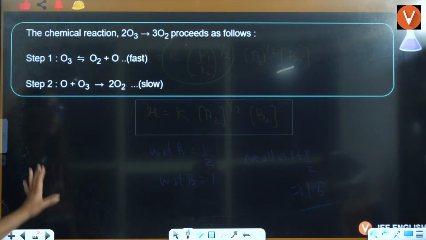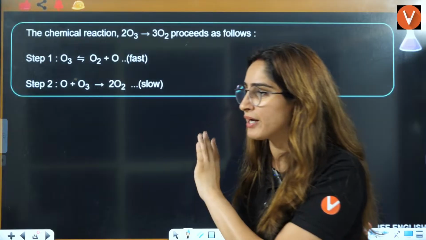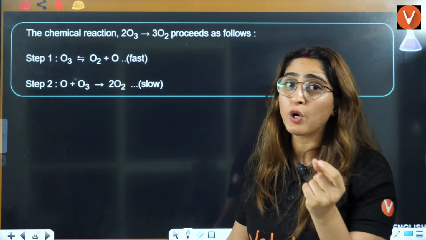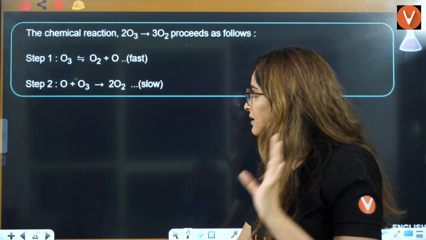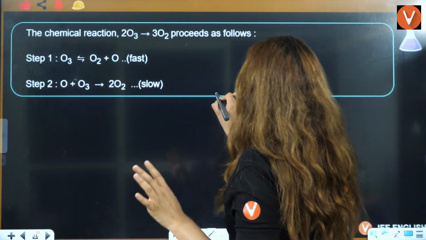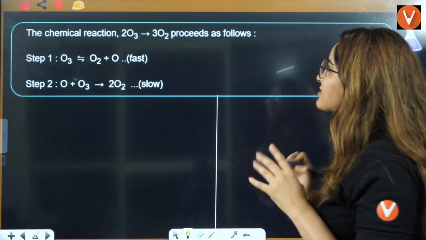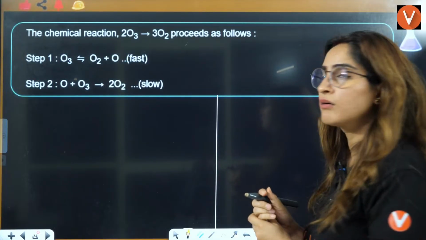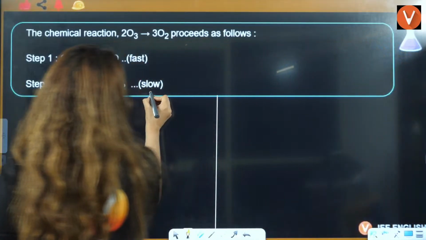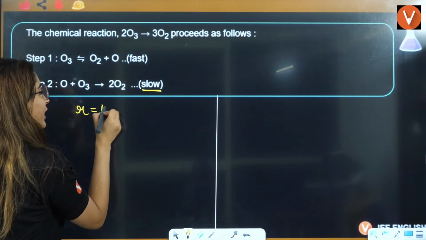Okay. Now, those who were not able to understand the first question, please pay attention here. Those who were able to understand, try to solve it yourself. Beta, what is the first step? Everybody, the first step is you should know that this is a complex reaction. In a complex reaction, you will firstly see the slowest step. Write the rate law according to the slowest step.